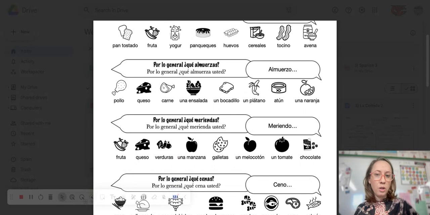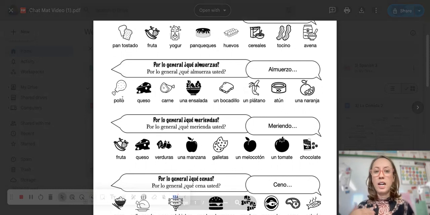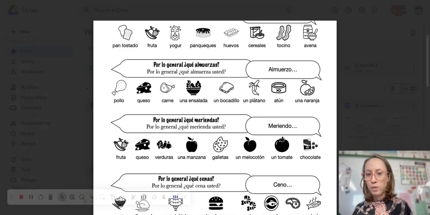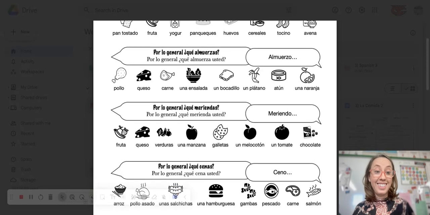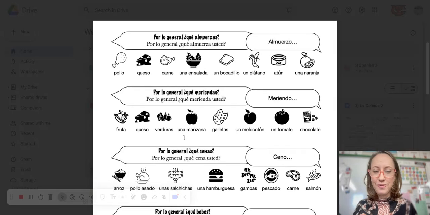¿Qué almuerzas o qué almuerza usted? If you usually have chicken for lunch, you could say por lo general, almuerzo pollo. Or if you usually have a salad for lunch, you could say por lo general, almuerzo una ensalada. Snacks, you usually have chocolate for a snack. To answer the question, ¿qué meriendas o qué merienda usted? You could say por lo general, meriendo chocolate. O por lo general, meriendo fruta, if you like to snack on fruit.